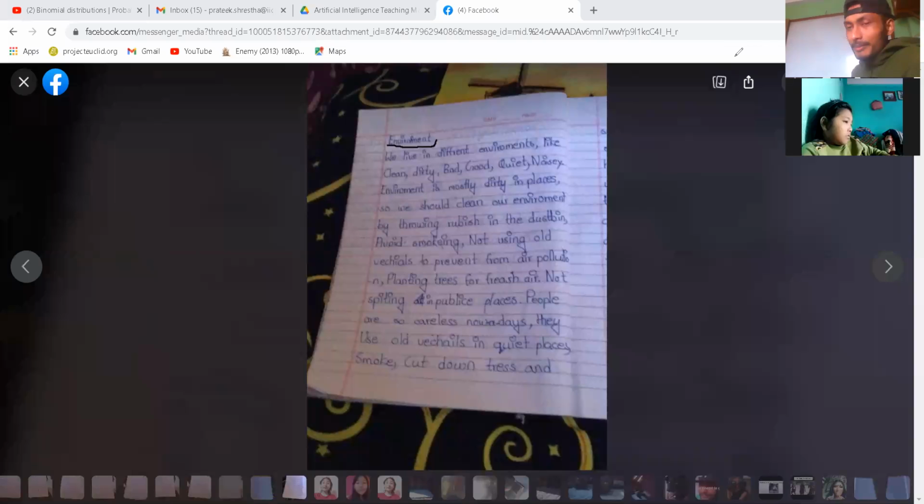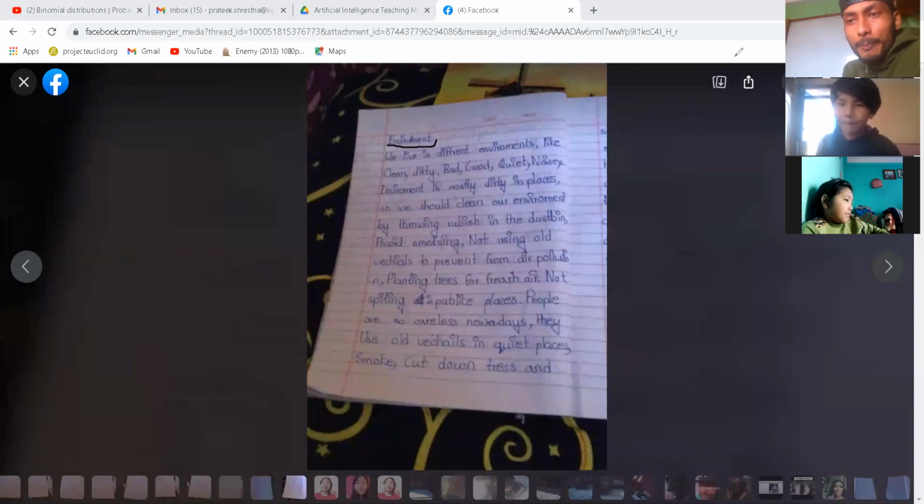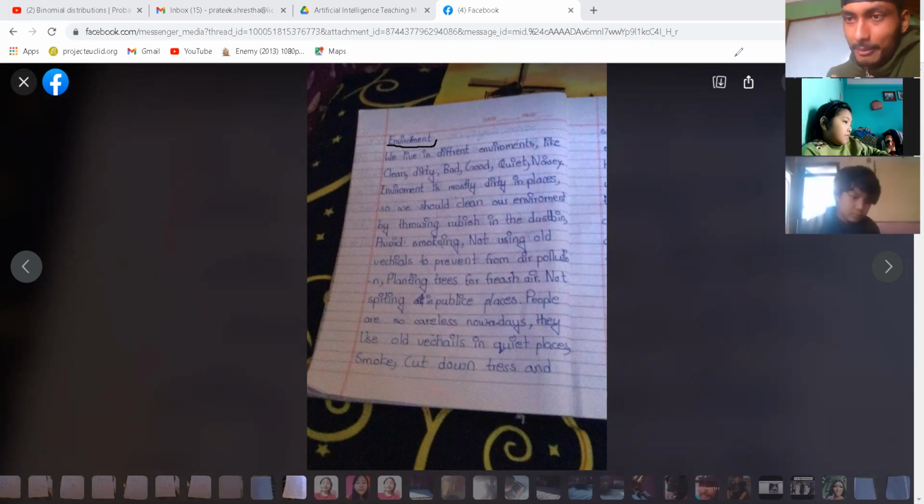So that, environment, is not a good topic for one paragraph. If you're writing one paragraph, you write something like what is bad for the environment, what is good for the environment, how is the environment right now. These kinds of topics you can write one paragraph on. Just "environment" is a very bad topic for one paragraph. So unless she has done it, let's discuss it.